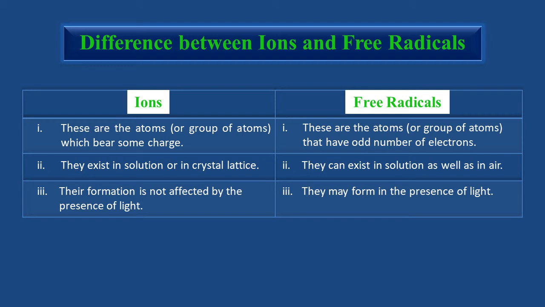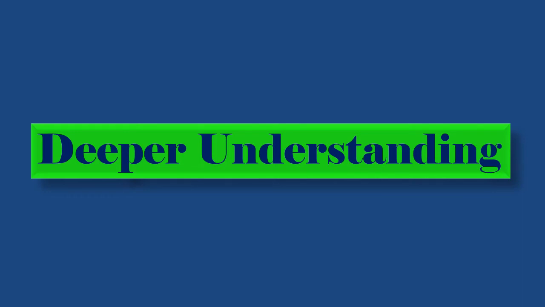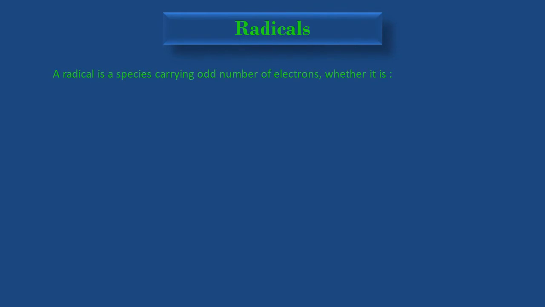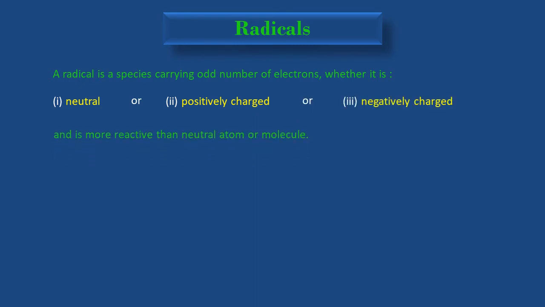With this, we have finished our today's lecture in accordance with your textbook. To have a deeper understanding of free radicals apart from your textbook, please concentrate for another 7 minutes. So, a radical is a species carrying an odd number of electrons, whether it is neutral, positively charged, or negatively charged, and is more reactive than a neutral atom or molecule. In routine, we use the term radical for every ion by convention or tradition.